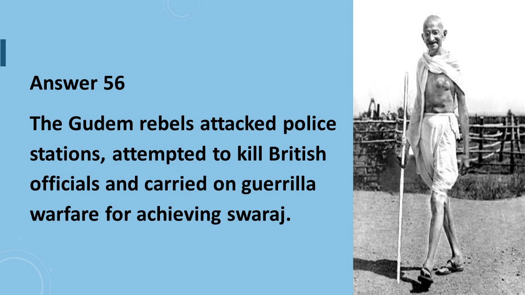Question 56 is, what action was taken by the tribals of Gudem Hills in their movement? Answer to question number 56 is, the Gudem rebels attacked police stations, attempted to kill British officials, and carried on guerrilla warfare for achieving Swaraj.